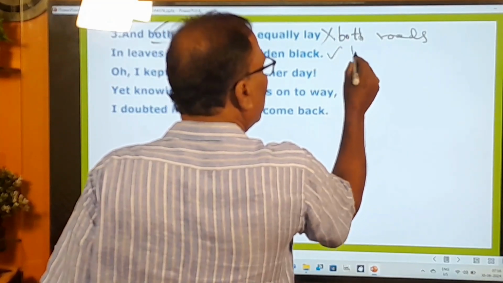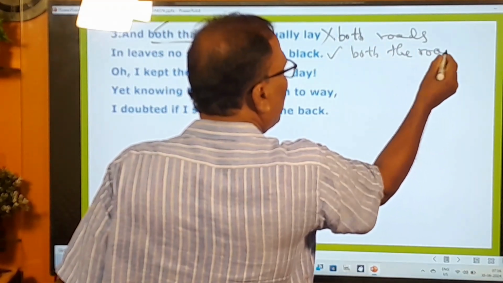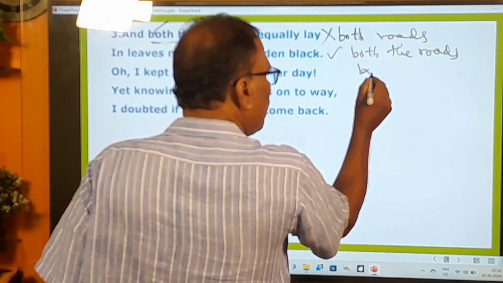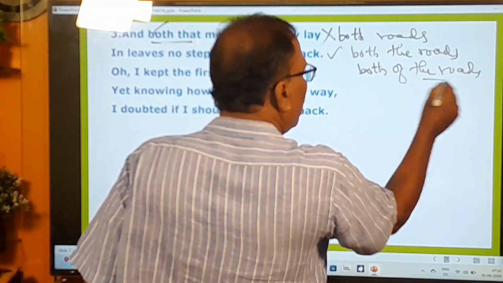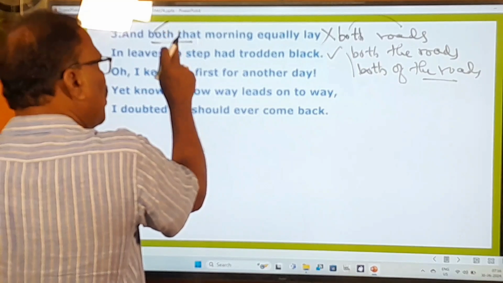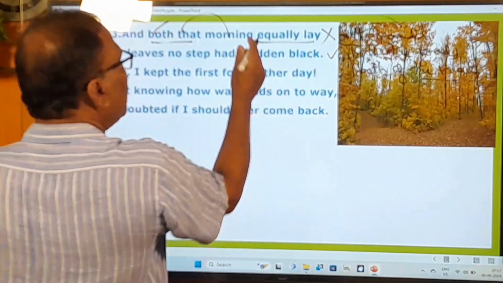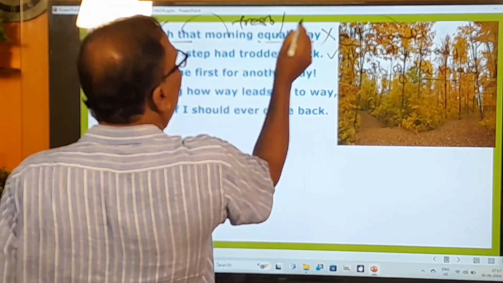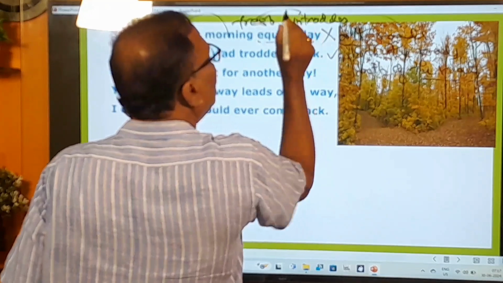You have to say both the roads. Grammatically correct. Both roads is not correct. Both the roads, or both of the roads; any one of them you can say. And both means both the roads, both of the roads that morning equally lay. That means both the roads that morning are looking fresh and untrodden. That is the meaning. Fresh means untrodden.